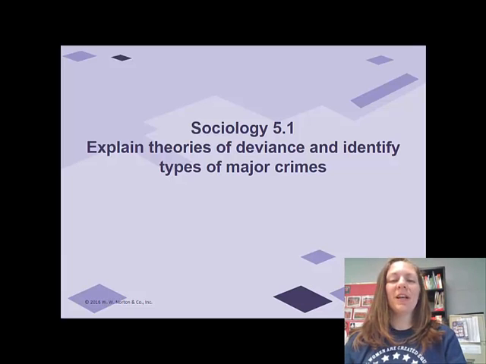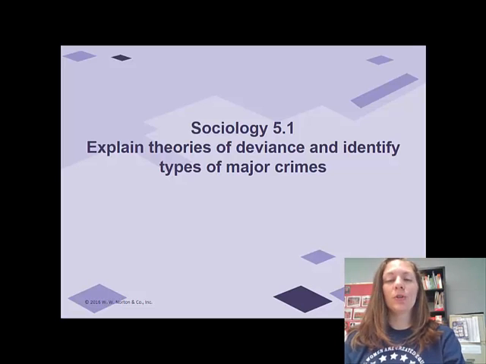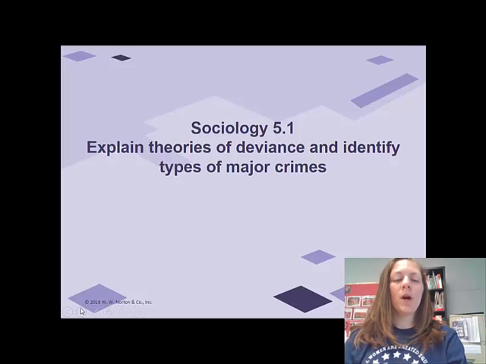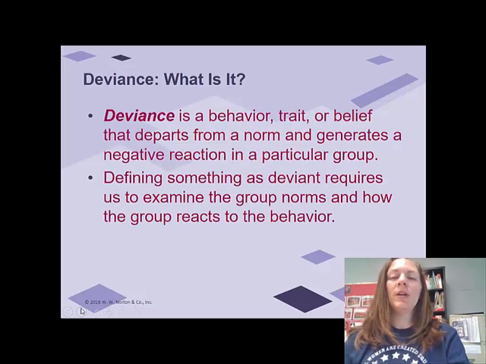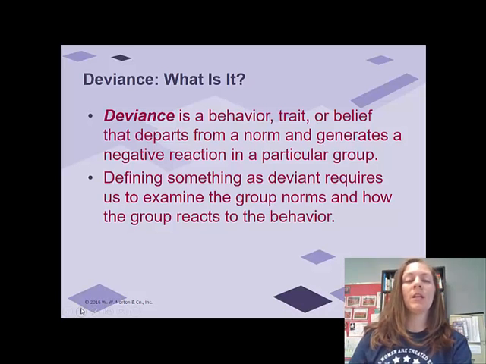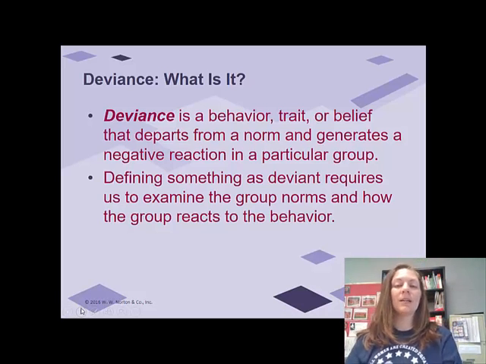All right, Sociology 5.1. In this outcome, you are asked to explain the theories of why people commit deviance and also to identify major types of crimes. So let's start with what is deviance? Deviance is a behavior, trait, or belief that departs from a norm. Okay, this should generate a negative response.